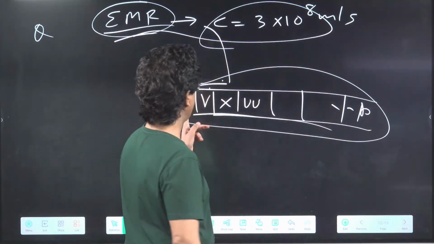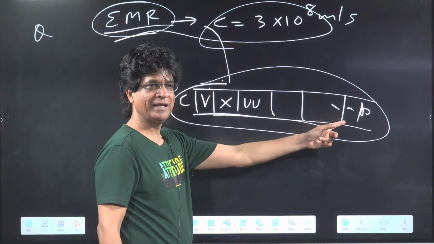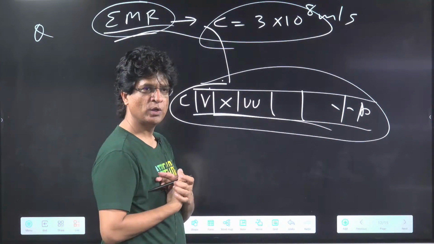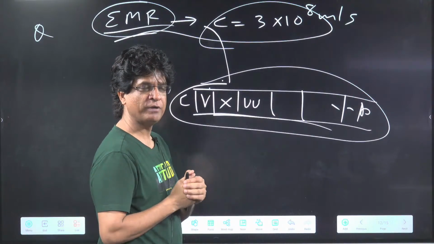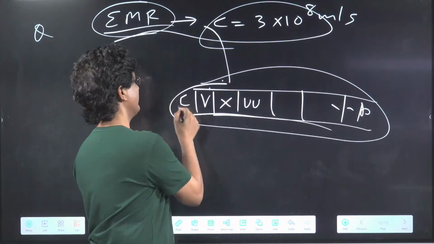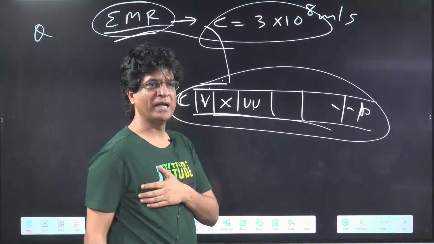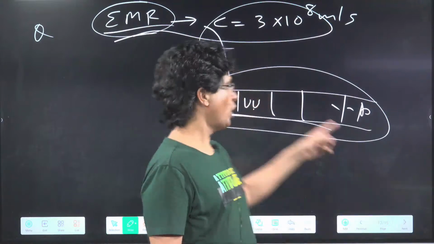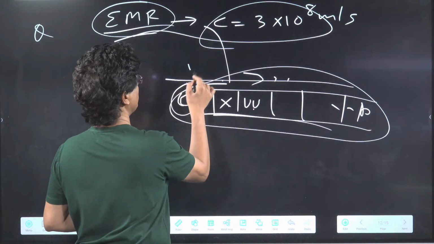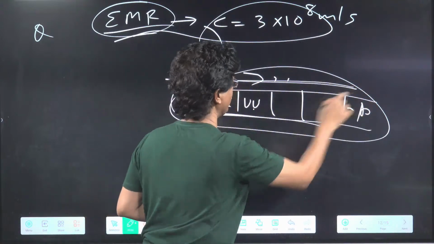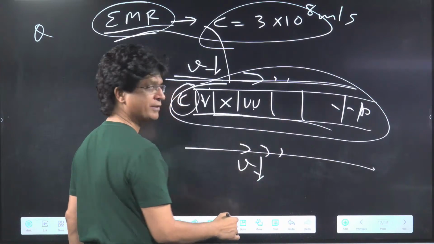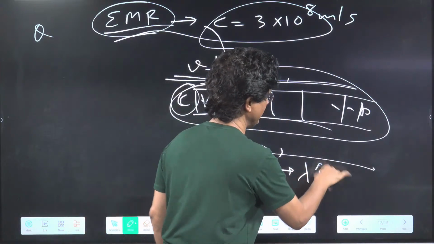Achha, among all these electromagnetic radiations, who will have higher frequency? Same frequency or different frequency? Cosmic, gamma, X, UV, what? Cosmic will have higher frequency, because from left to right, frequency keeps on decreasing. As you move this way, from left to right, frequency decreases and lambda increases.